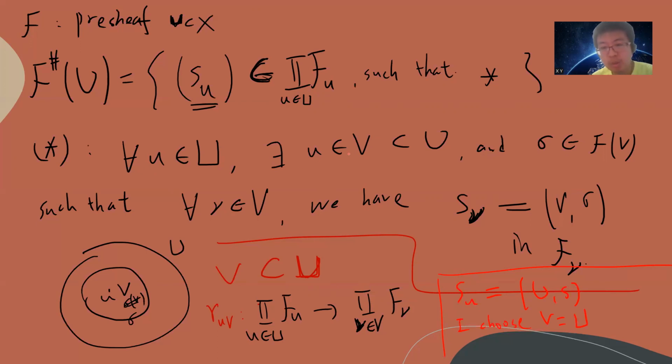there exists u belongs to u, and the sigma fu. I just choose s, so I just choose s to be f of u, or to be an element of fu. Then for all v belongs to v, we have s v belongs to v sigma in f v. Okay, but this is stupid, right? Because each su is already defined to be us. So this is trivial.